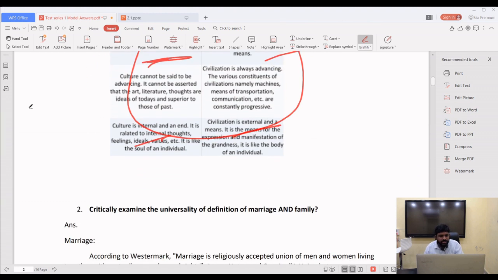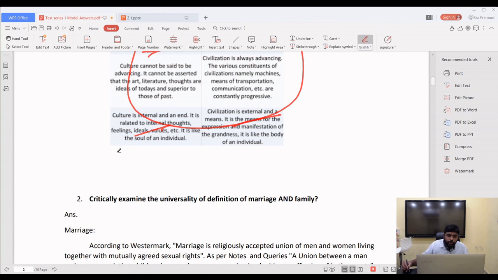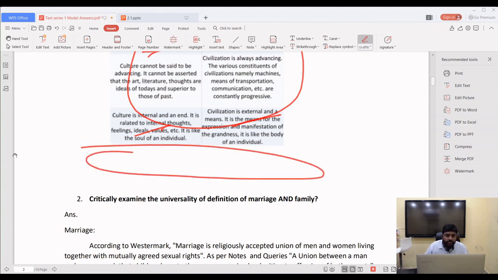When you mention the difference between the culture and civilization, you have to give the conclusion. This is the part of conclusion. So in your conclusion, you have to mention the relationship between the culture and civilization. For example, I will tell you one. Everyone has iPhones nowadays. We are having very modern gadgets. That means civilization. The world has the electronic goods.